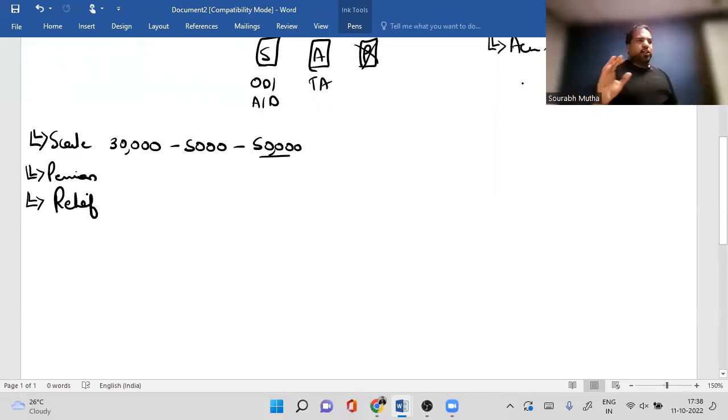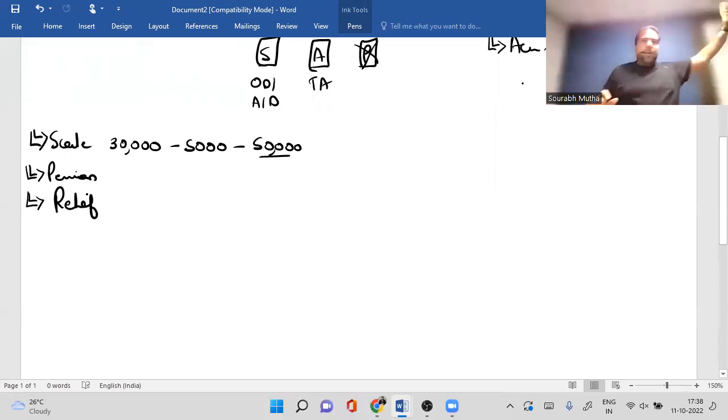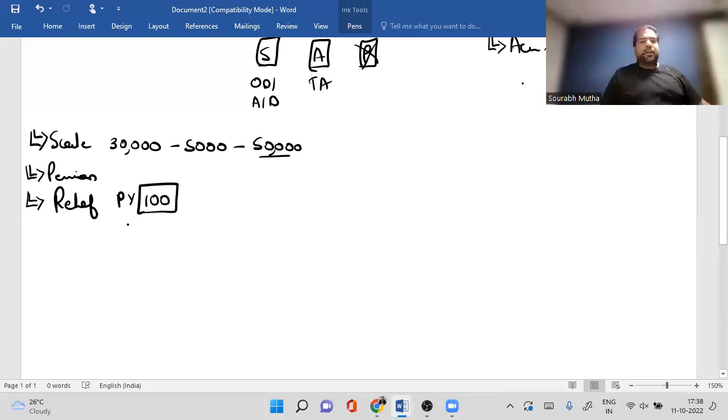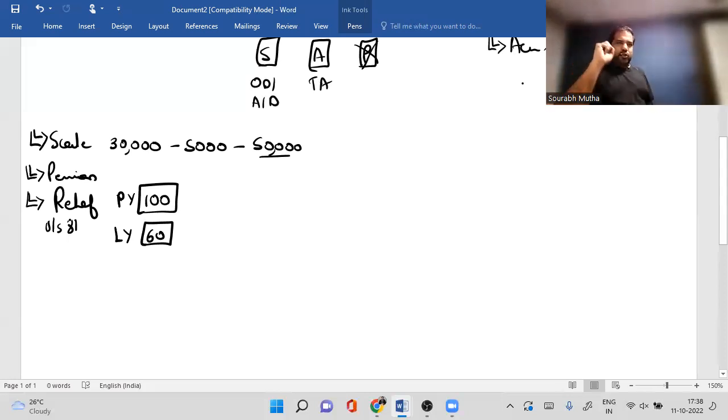Guys, is there any arrears or advance salary? Arrears come from past years, advance come from future years. But are they received this year? Because of this, are you paying some extra tax? Let's say the extra tax this year, guys, is 100. And in that year, let's say 2-3 years back, what was the extra tax you were paying? 60. So how much extra are you paying? 40, and no mistake of yours. So that will be given as a relief under which section? 89. No, not important, guys, section. But this is 40 rupees, which is a relief which you will get.